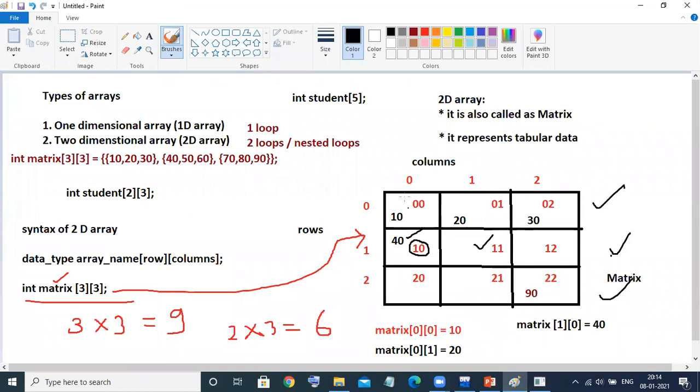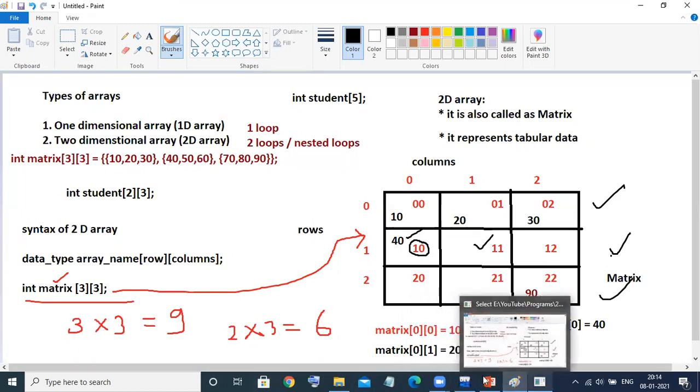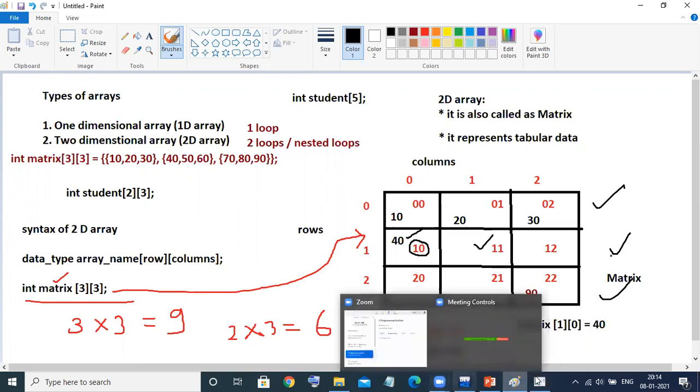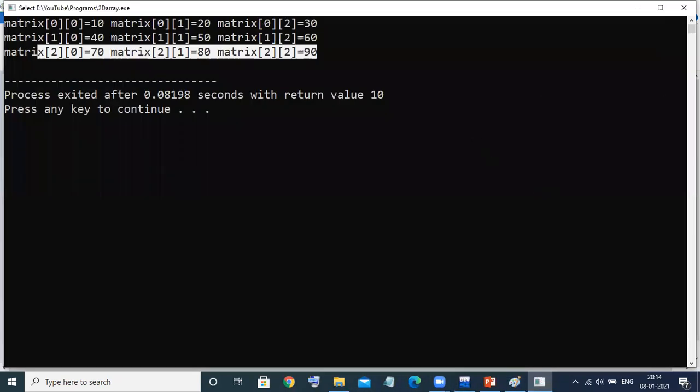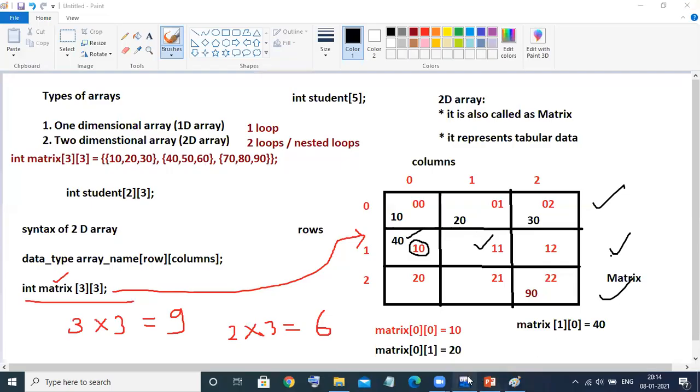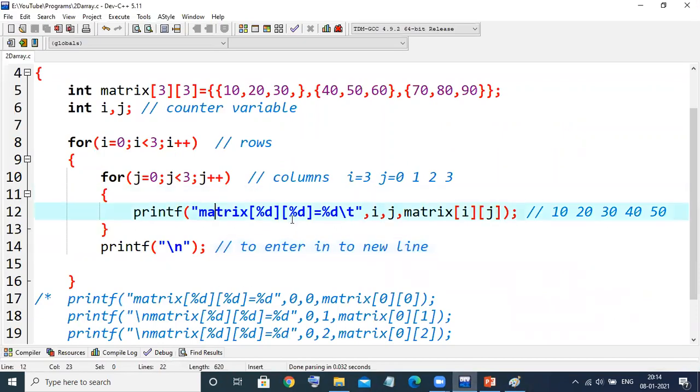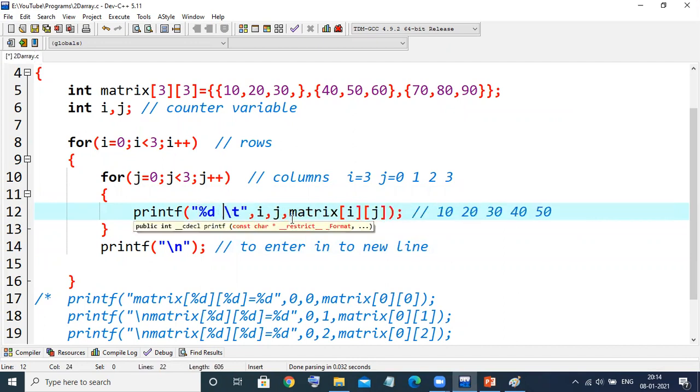The only thing is that I'm printing the indexes also. If I don't want those indexes, you can do it like this. Simply see how to do that. If I remove this, for example, I don't want the index, I'll give some space.